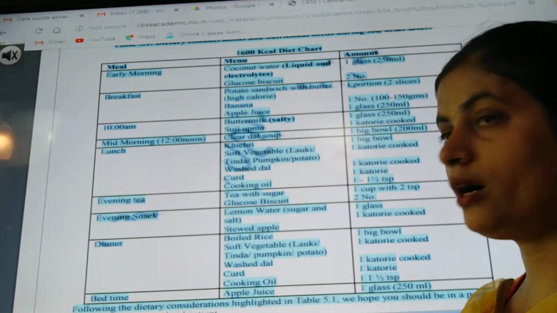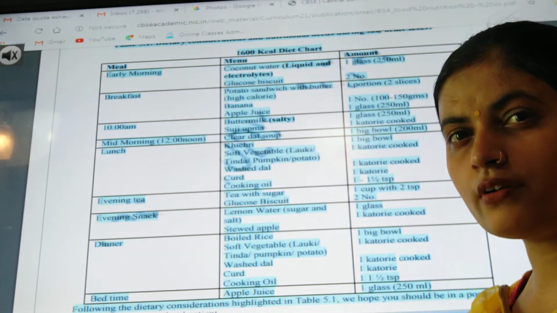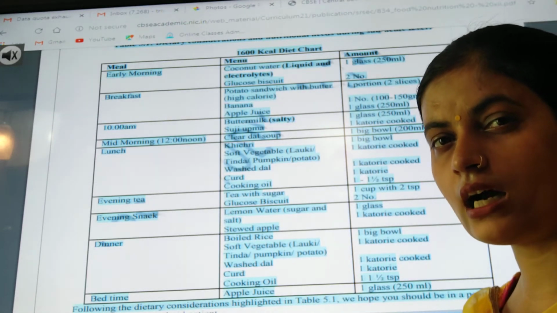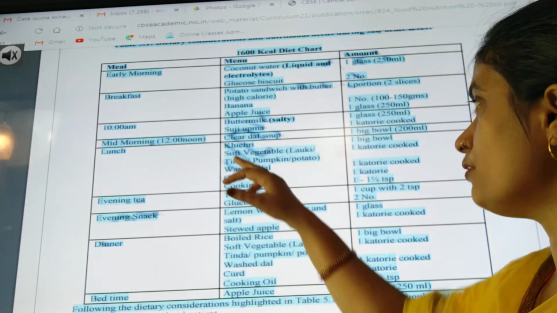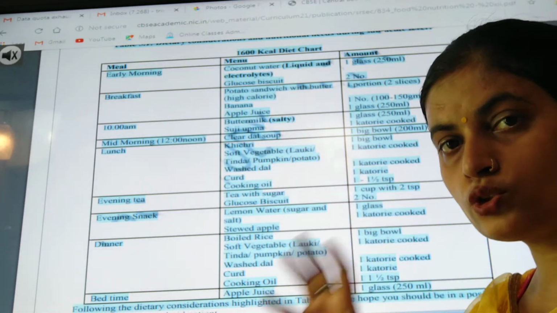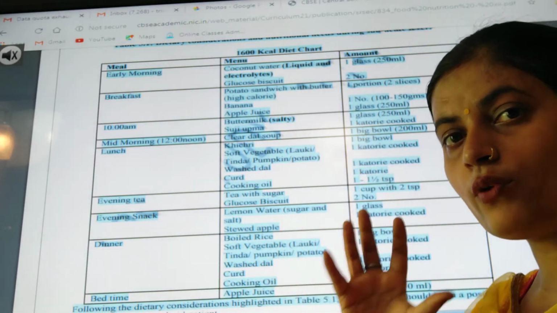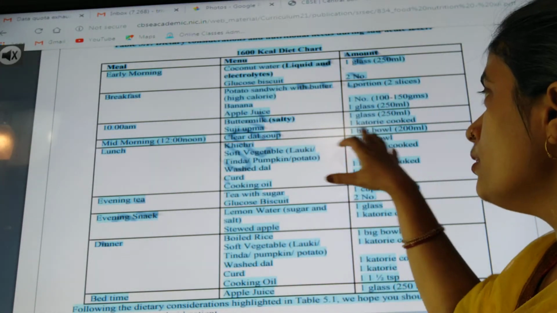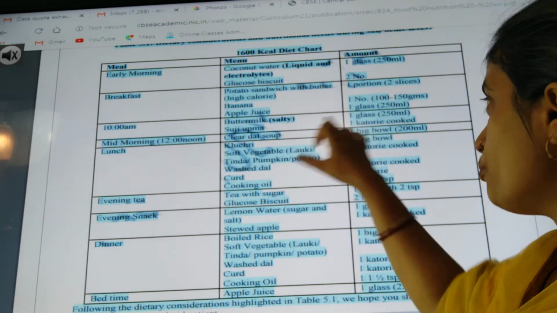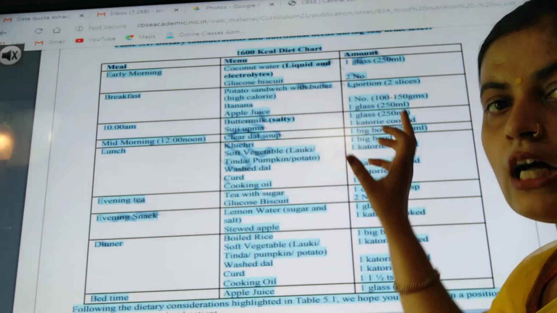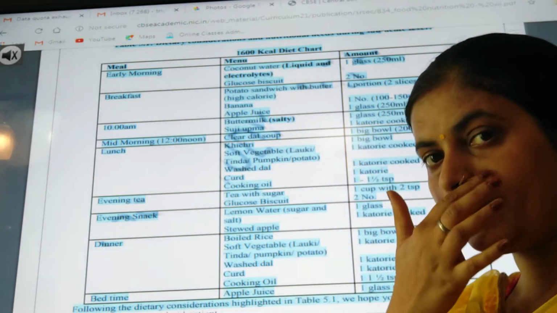मिड मॉर्निंग means इसको आप दोपहर में बोलते हो, 12 around 2 o'clock, we feel hungry, so at that time we have to give clear dal soup. We can make soup and we can serve it to the patient. And what would be the amount of that? One big bowl. Here we said suji upma 1 katori, but clear dal soup is one big bowl.